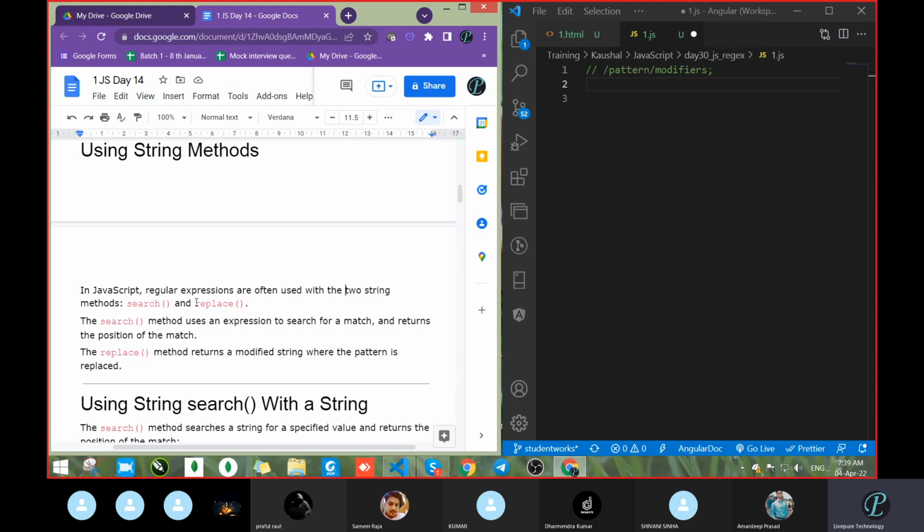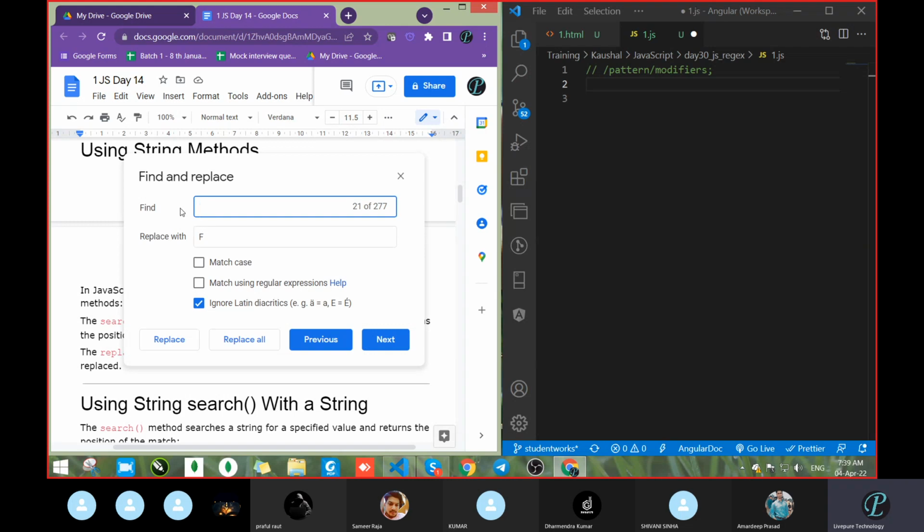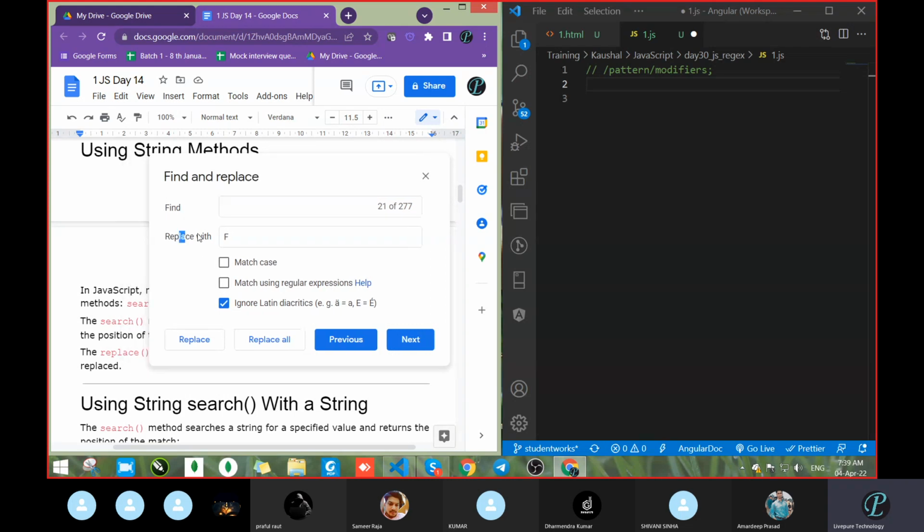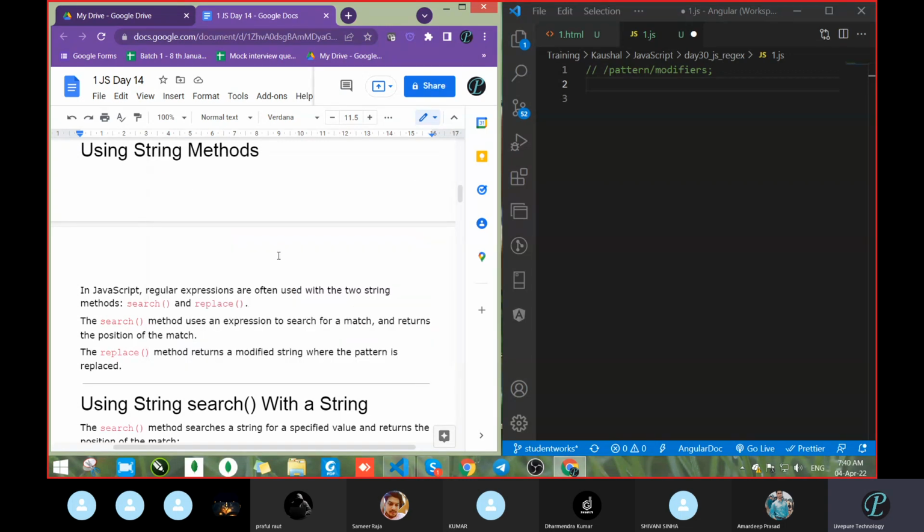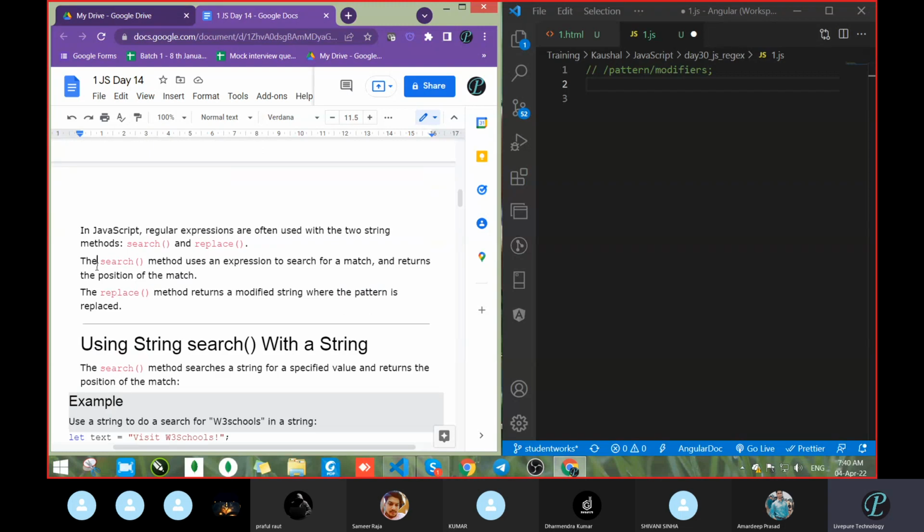Okay. Second, using the search string method. In JavaScript, regular expressions are often used with two string methods, search and replace. See where we are using this: when we do Control F, search means find is there, and second is replace with. So search and replace, we mostly use these. Next, the search method uses an expression to search for a match and returns the position of the match. It will return the position.